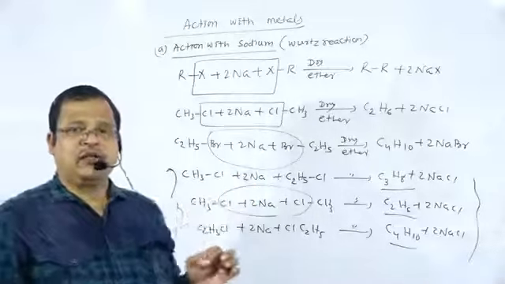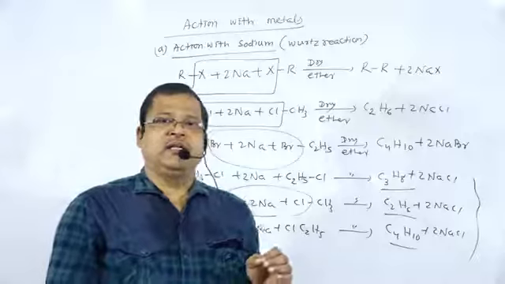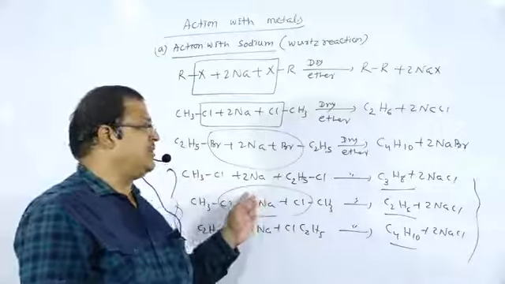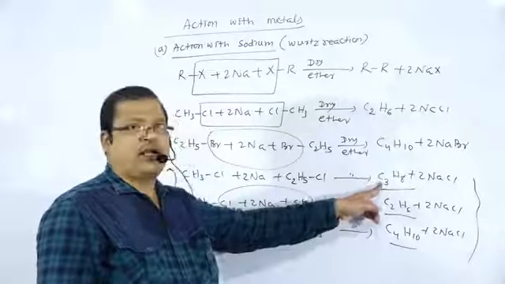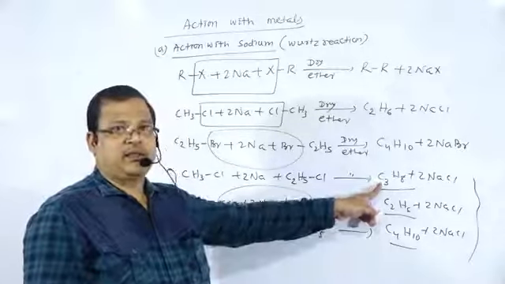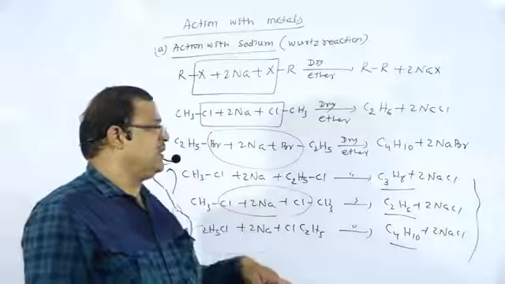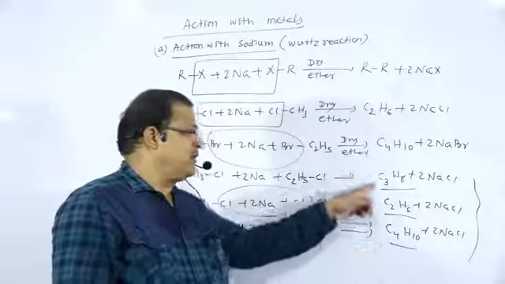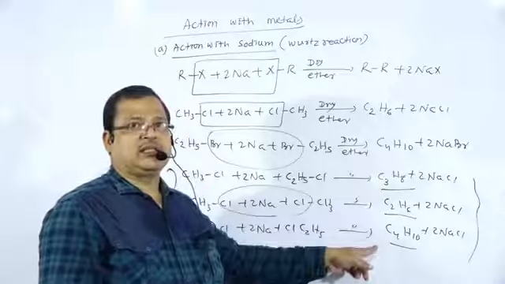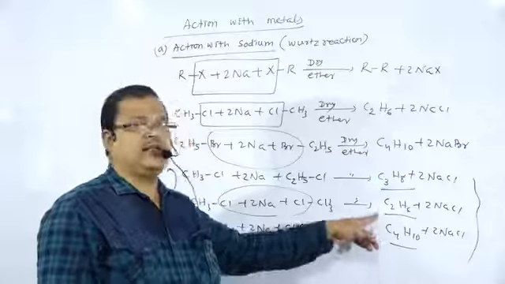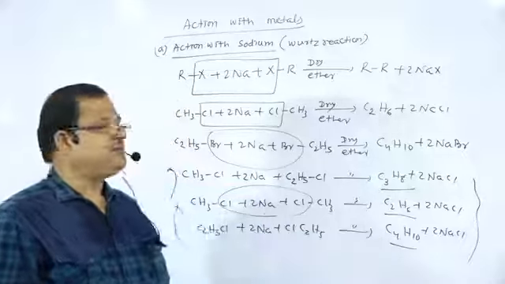But the drawbacks of this method are that methane cannot be prepared, and alkanes with an odd number of carbon atoms cannot be prepared. If you take different kinds of alkyl halides, a mixture of alkanes is formed, which is difficult to separate.